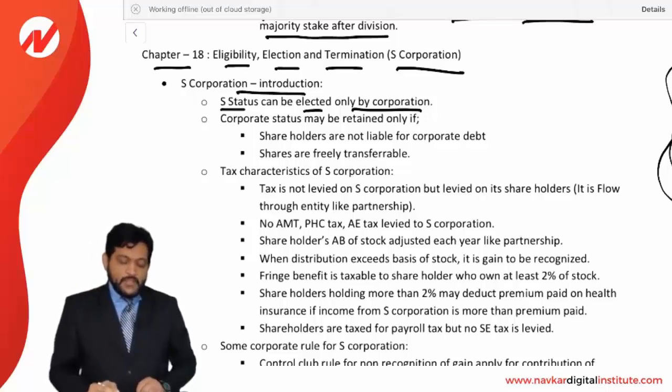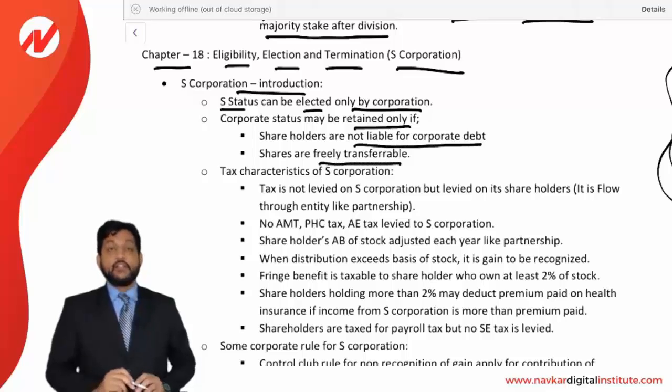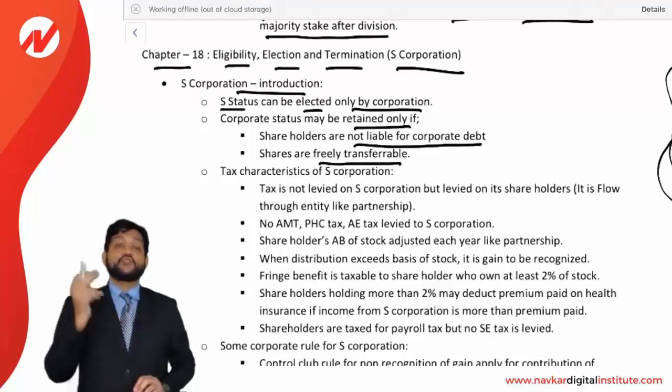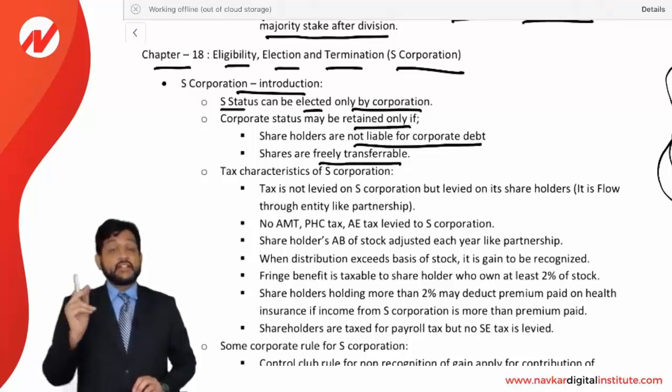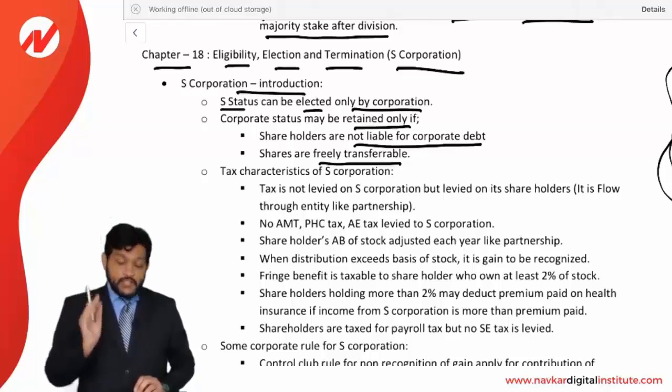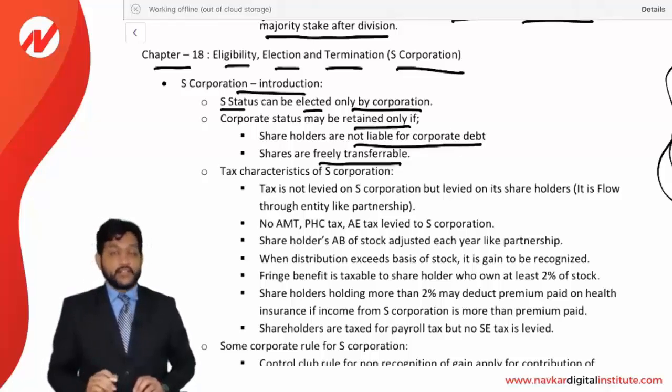Corporate status may be retained only if shareholders are not liable for corporate debt and shares are freely transferable. It means shareholders are not liable for corporate debt. There is no personal liability. There is no liability of the shareholders for the debt of the corporation, and shares are freely transferable. Then only S status can be retained. Otherwise, it cannot be.